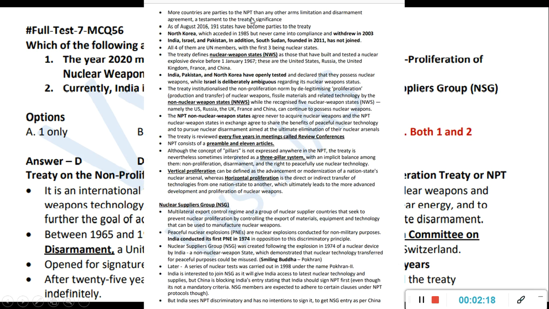Now more countries are party to this. As of 2016, around 191 countries are party to this. North Korea, which joined in 1985, withdrew from it in 2003, so that was one example where a country joined and then withdrew. But there are 4 other countries: India, Israel, Pakistan, and the latest new country in the world, South Sudan, which was formed only a few years back. These 4 countries have not signed it.